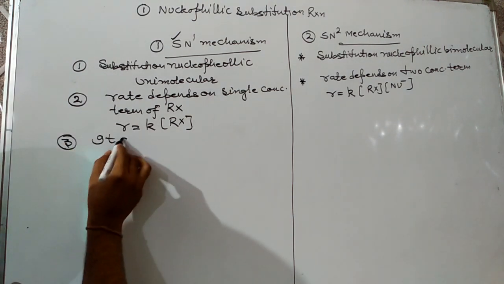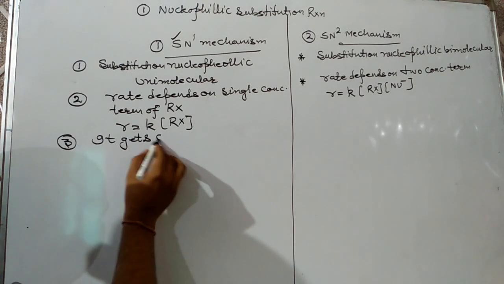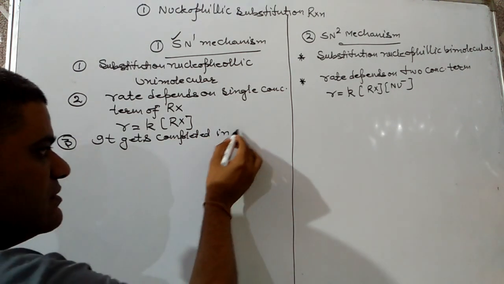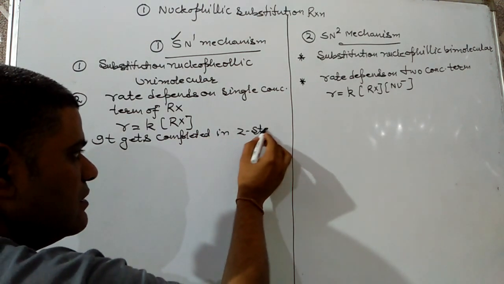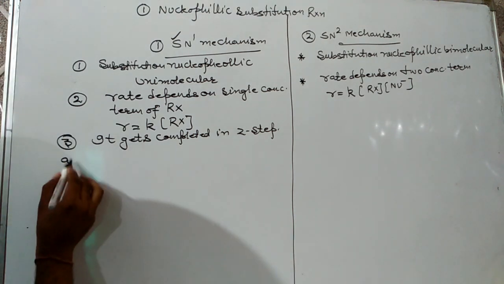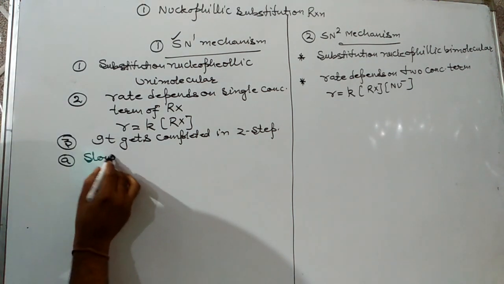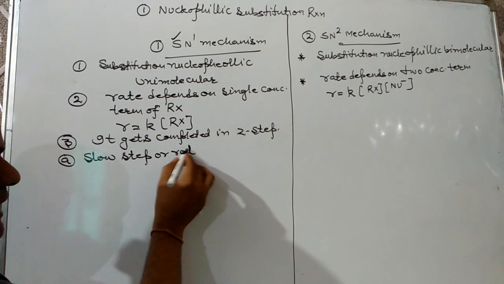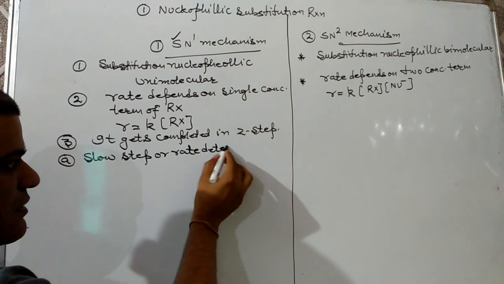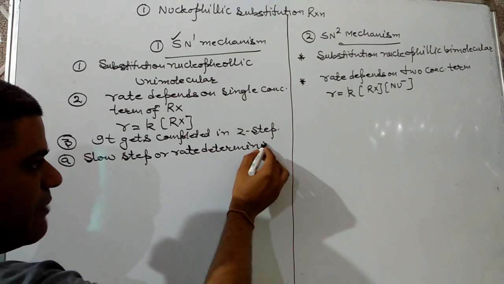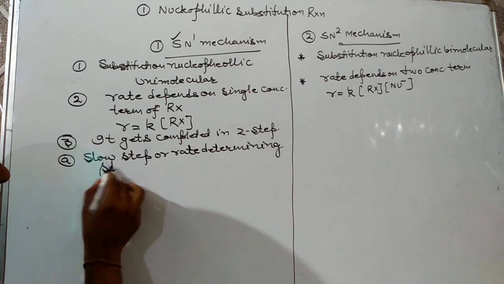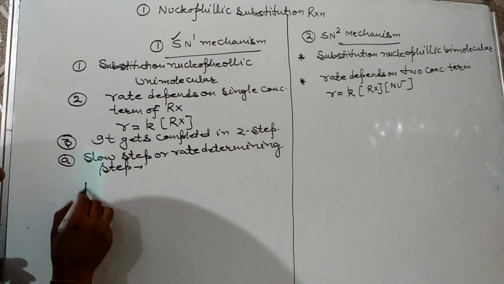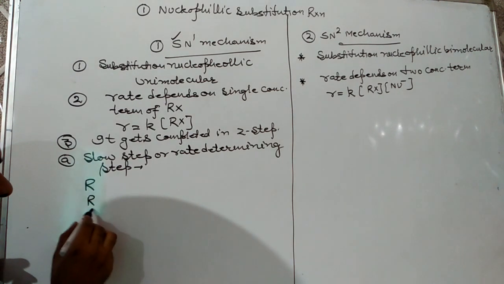Next, SN1 gets completed in two steps. The first step is the slow step or rate determining step, and in this step the carbocation is generated.